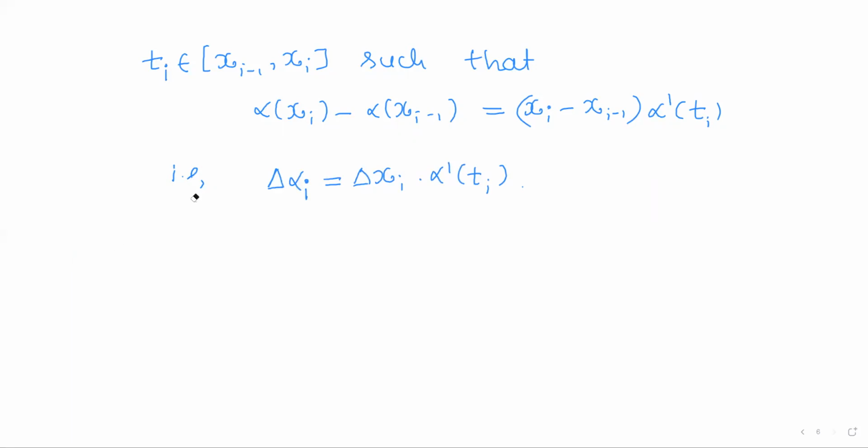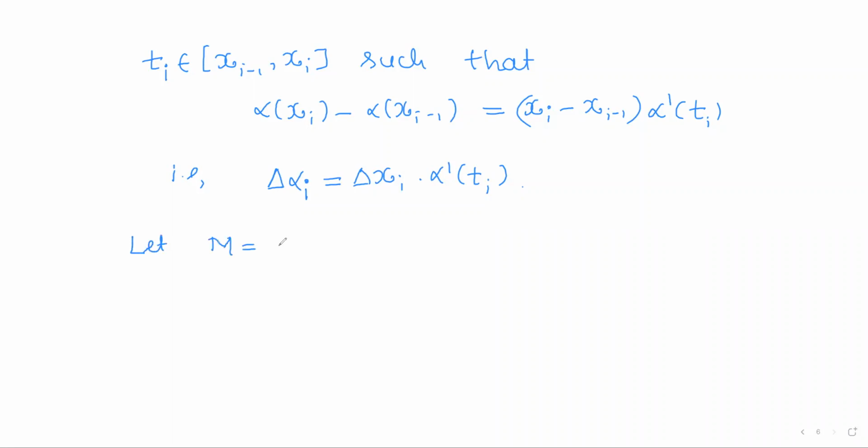Now since f is a bounded function, modulus of f of x can be made less than or equal to m for some real m, so that its supremum exists. So we shall take it as m.